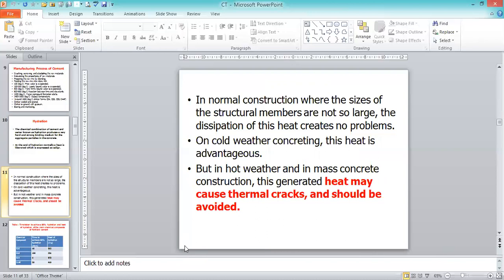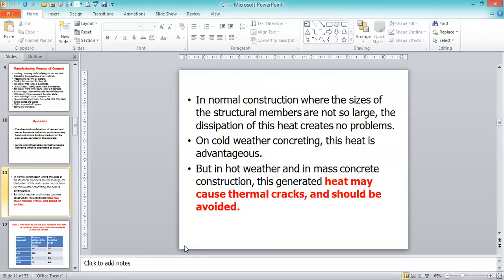In cold weather concreting, this heat is advantageous, but in hot weather, meaning the tropical countries, it is a problem. In cold countries, the heat of hydration doesn't have any adverse effect. But in hot weather or tropical countries like India, we are going to face problems. Hot weather and the heat together act such that if we do not do the curing, it may be reflected as cracks.